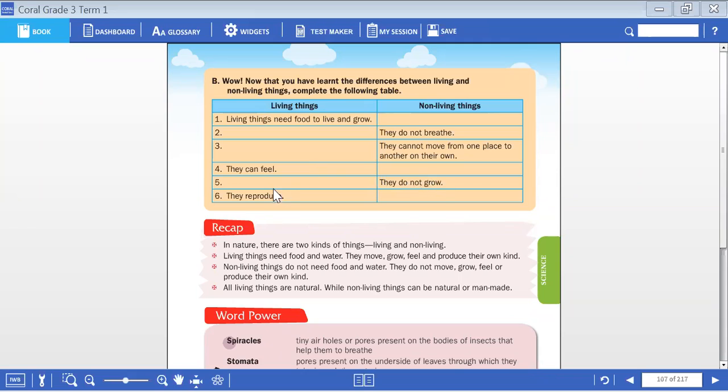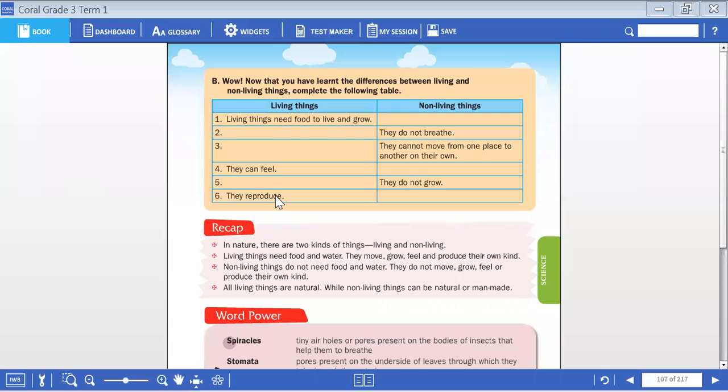Non-living things do not grow. Living things do grow. Actually, in this task, we did it in the early classes by ticking off in the first warm-up session. Even though they have given this, please complete it. You can complete this in your textbooks only, children. The children who have the textbooks can complete it in the textbook. The children who don't possess the textbook, please make a note in your books.